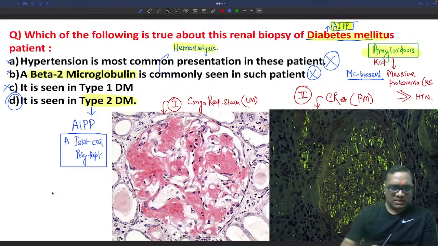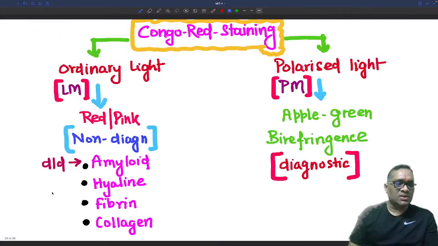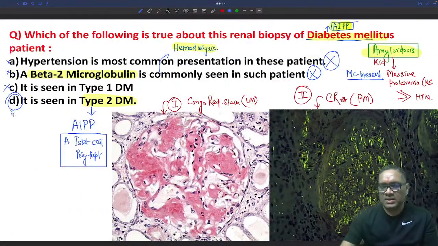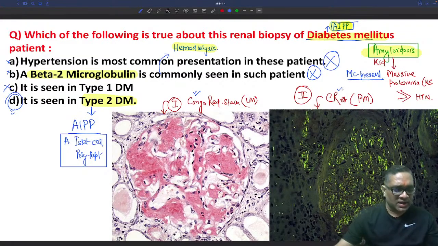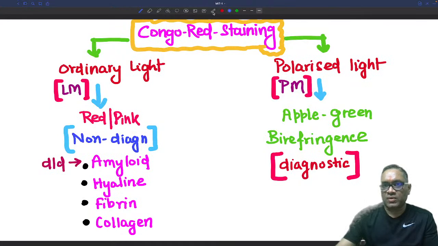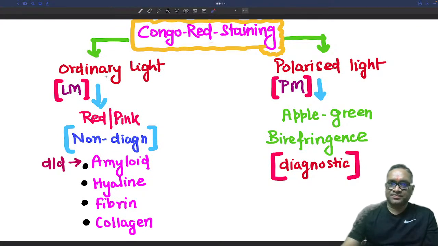So now you can see that I'm going to explain this Congo red staining also, because the answer is D. So we all know that. Now I want to give a brief on the Congo red staining, because this question had been asked in the exam also, right? Regarding Congo red staining, we have to be very careful where we are going to use Congo red staining, right? What the examiner is saying.